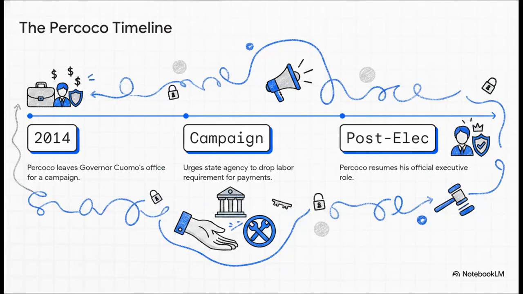Let's head back to 2023. The Supreme Court tackled these exact concepts in 2 massive cases connected to New York's Buffalo Billion Initiative. Take the timeline of Joseph Percoco. He was a senior aide to the governor of New York. Now, in 2014, he temporarily left his government job to manage the governor's re-election campaign.